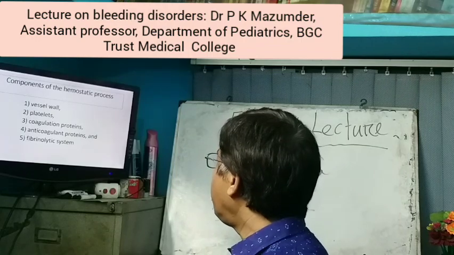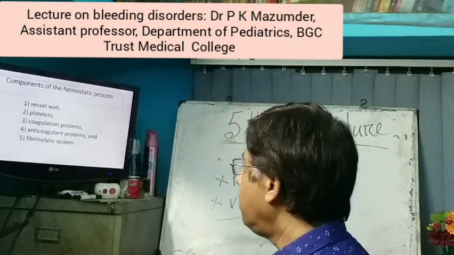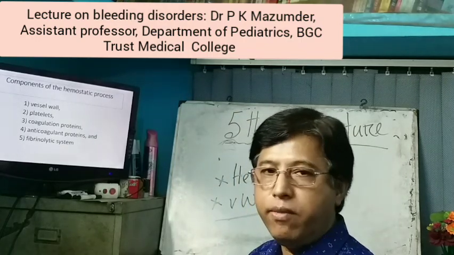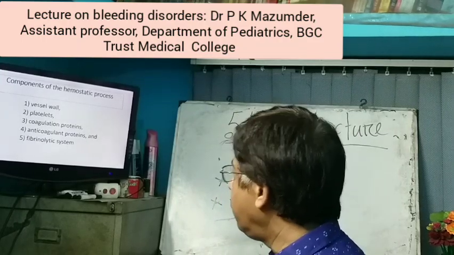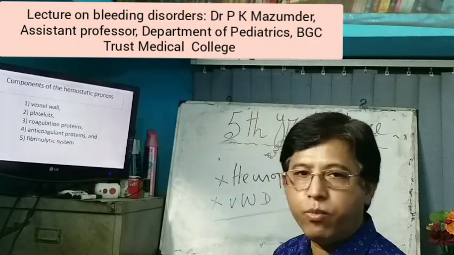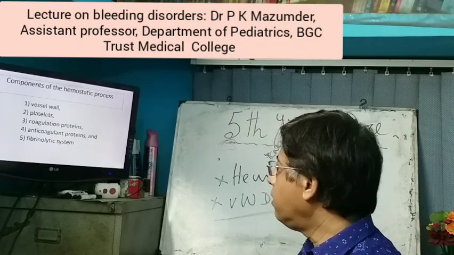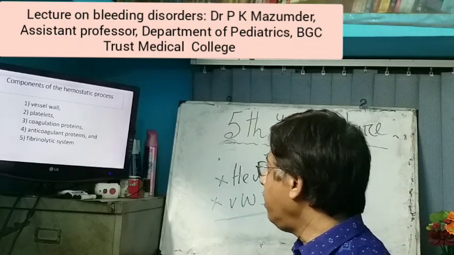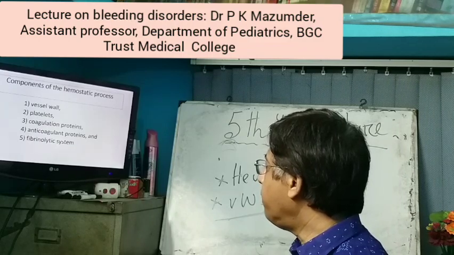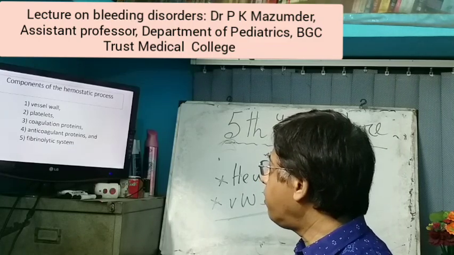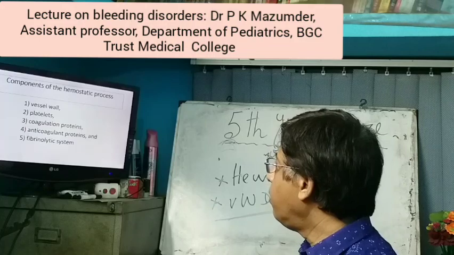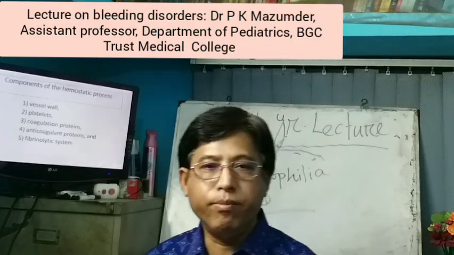Now, components of the hemostatic process: the vessel wall, platelet, coagulation protein, that means coagulation factors, anticoagulant protein, and fibrinolytic systems. All 5 factors are responsible for the hemostatic mechanism.